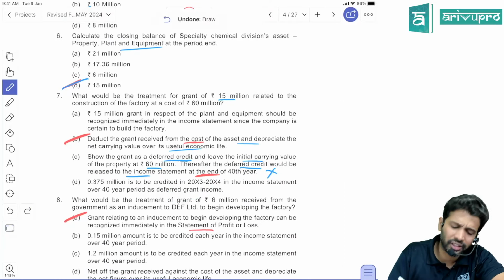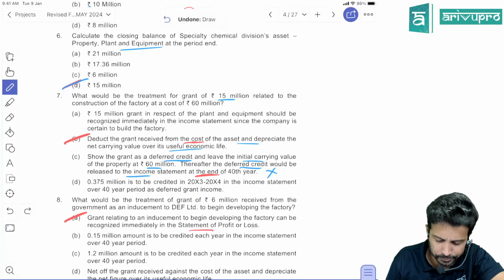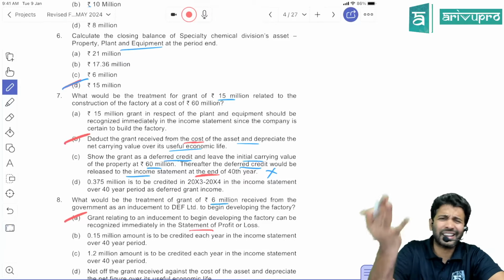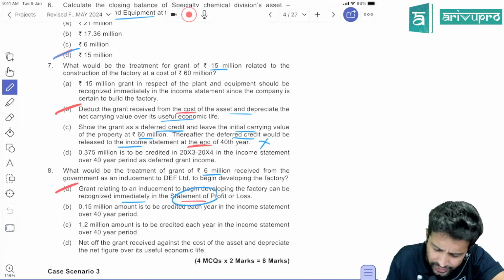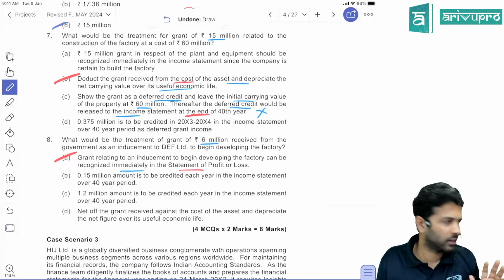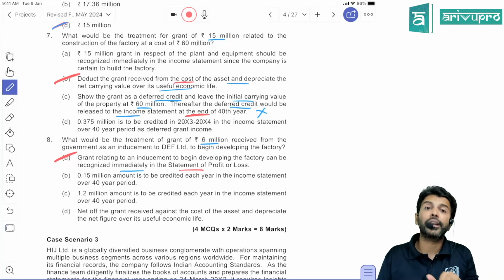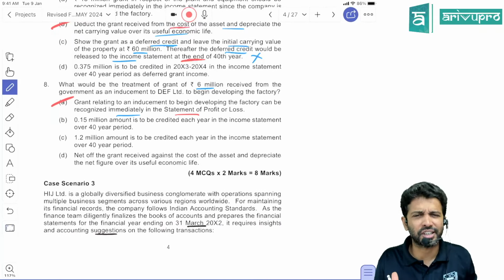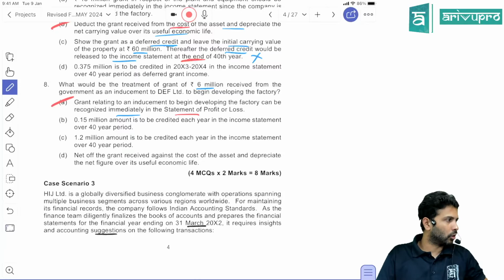Other things are not there. Hence B is the right option here. What about the 6 million grant? There are no conditions, so you can transfer immediately to SPL. That we have studied. So A is the right answer here. This is a simple case study. So this also we have done.